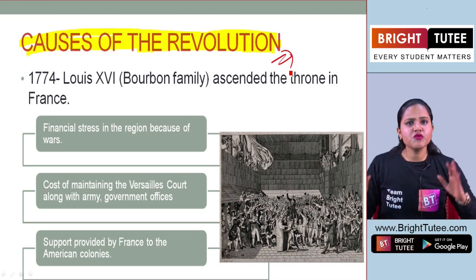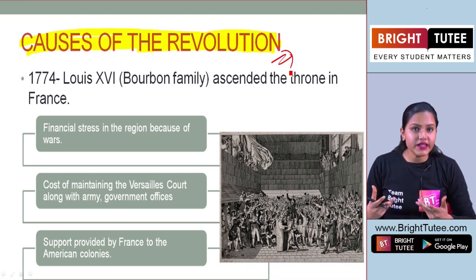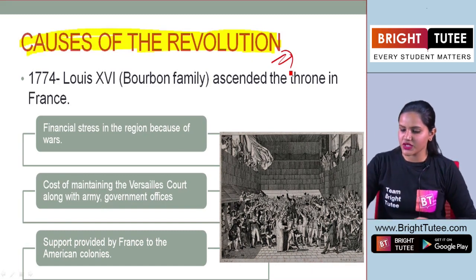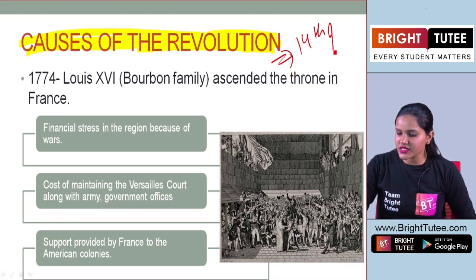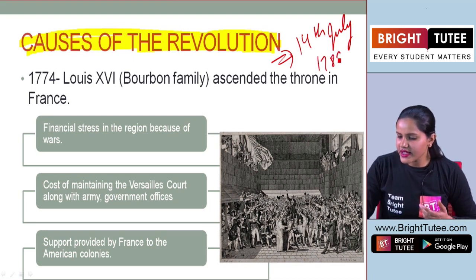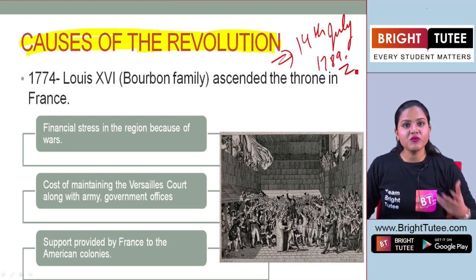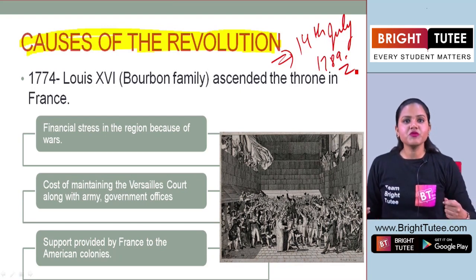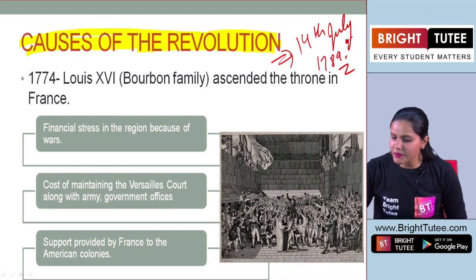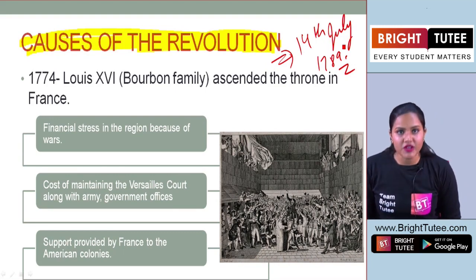Now if I ask you the basic question here, when did the French Revolution take place? What are you going to answer? You are going to tell that it started or commenced on 14th July 1789. And what was that famous event? So it was the storming of Bastille, right students? That marked the beginning of the French Revolution.